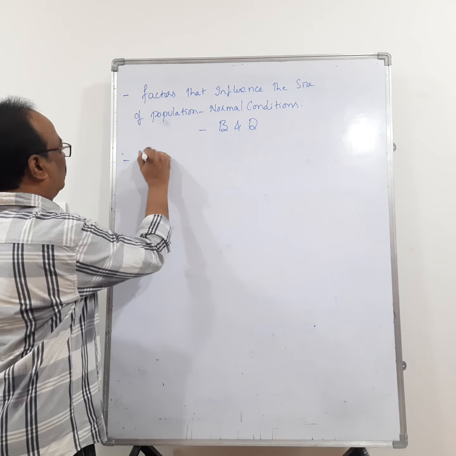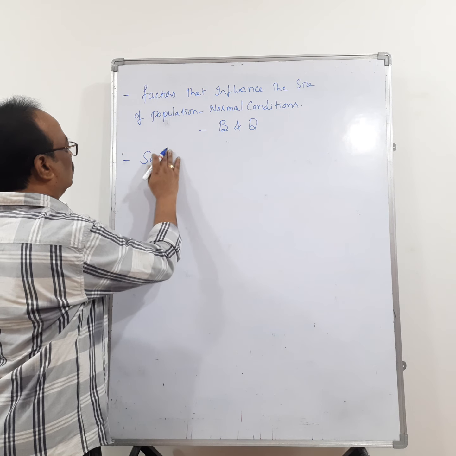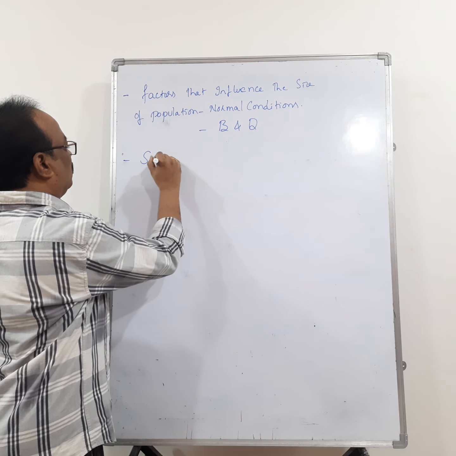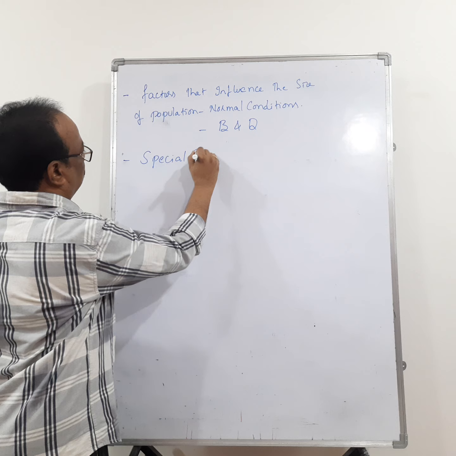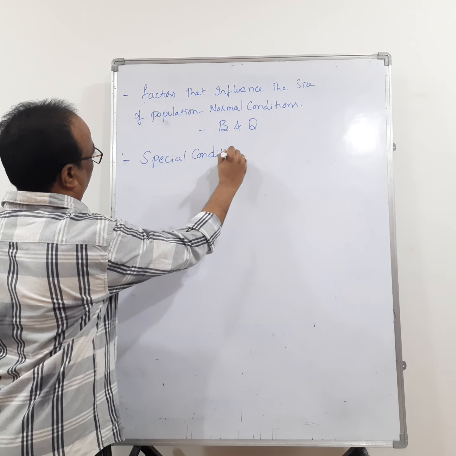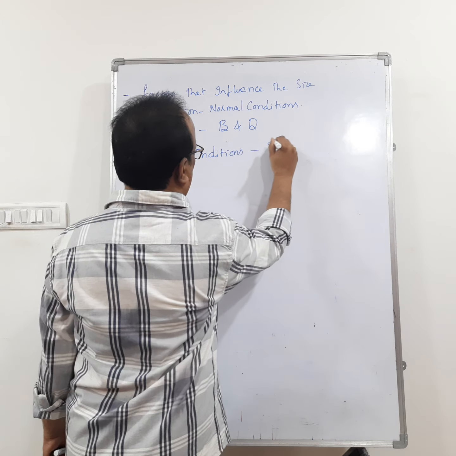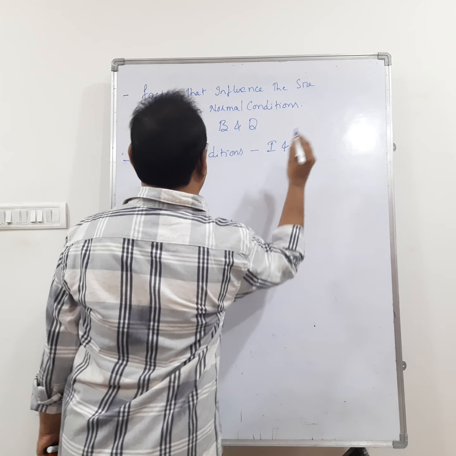The factors that influence the size of population during special conditions are immigration and emigration.